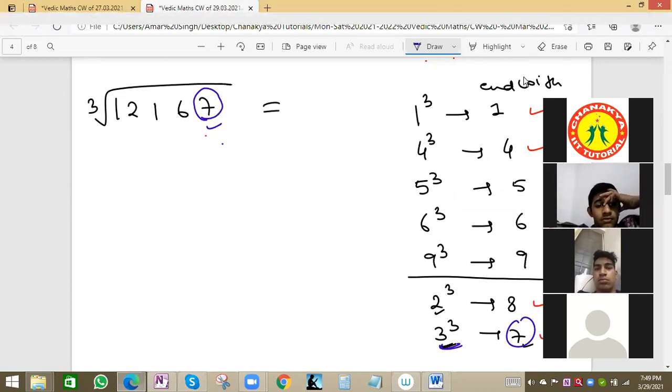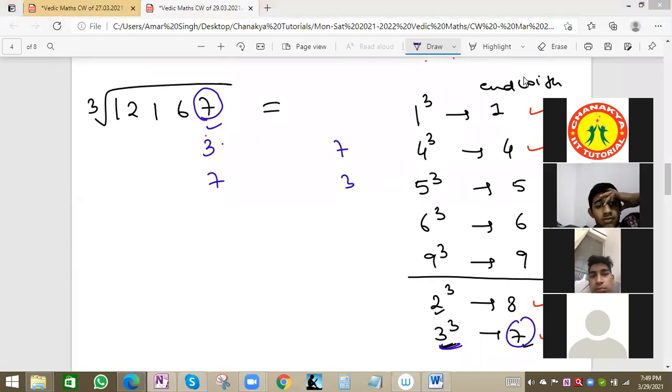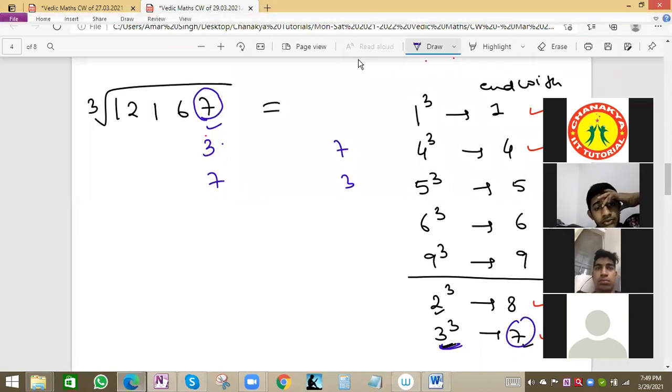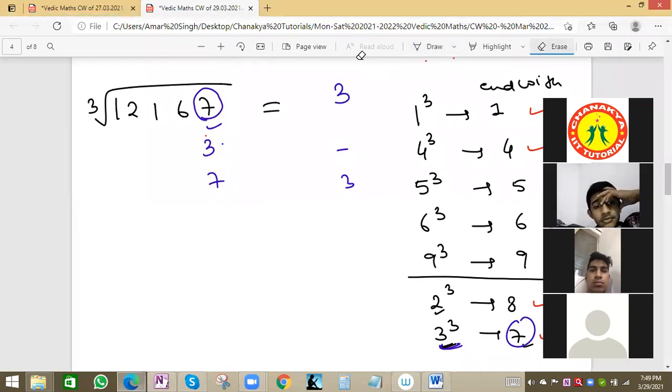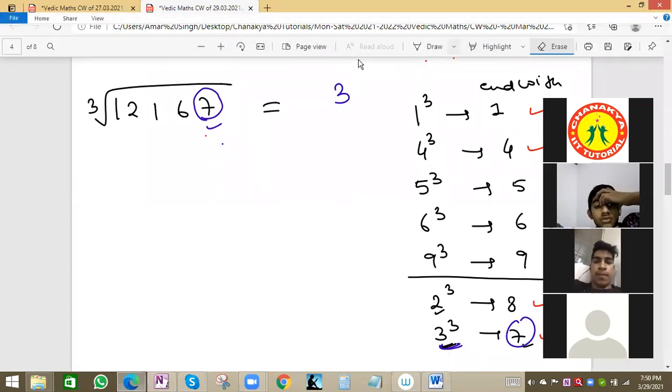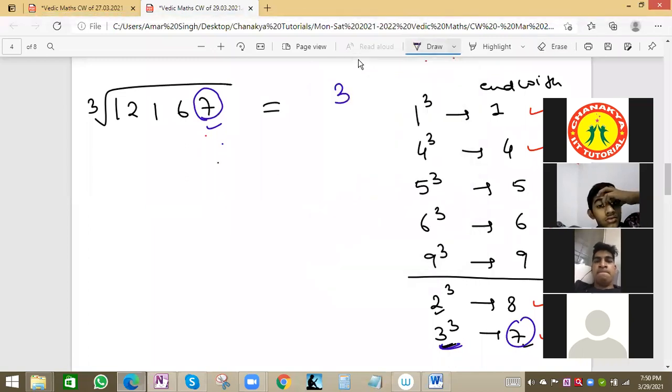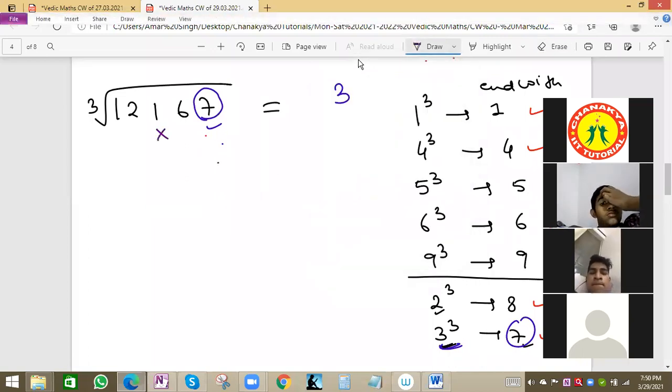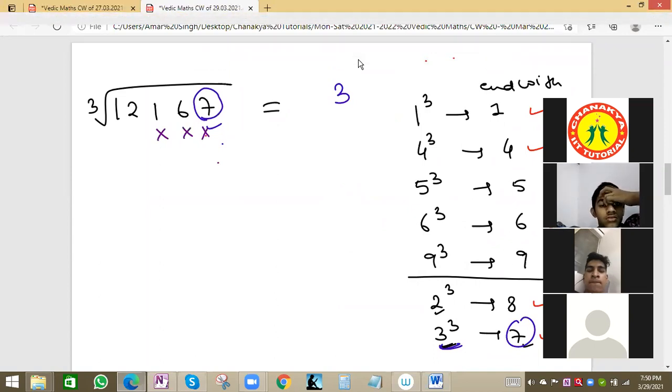If it is 3, then we write 7 here. If it is 7, then 3. That much we have to know. So 7 is there in the cube value, so the cube root will end with 3. That is one thing, we write 3 first. The first step is over. Now the second and last step: we will ignore the last 3 values. We don't have to see the last 3 values, just focus on the first 2 values.